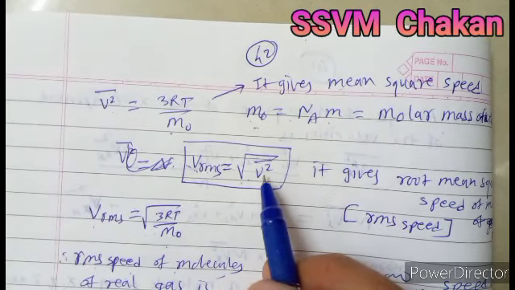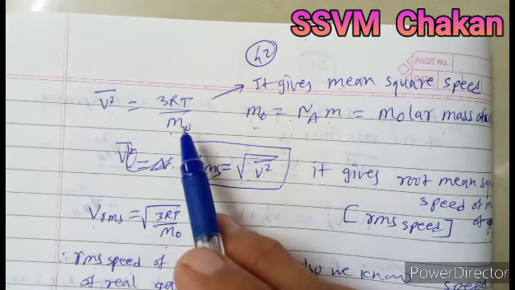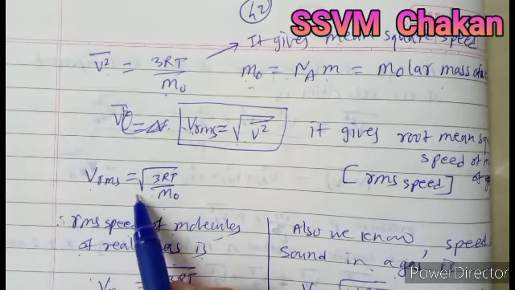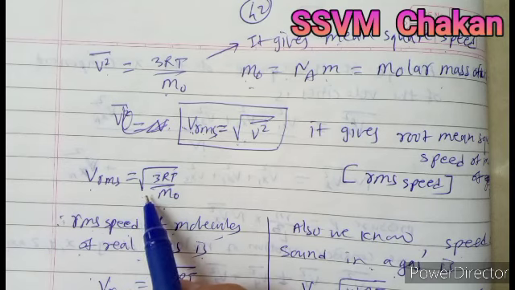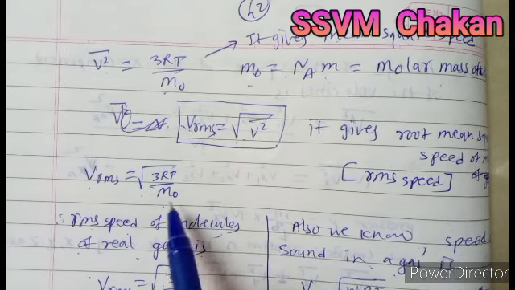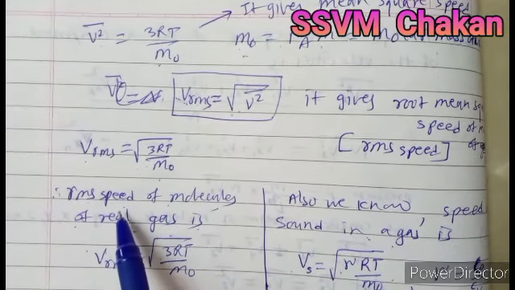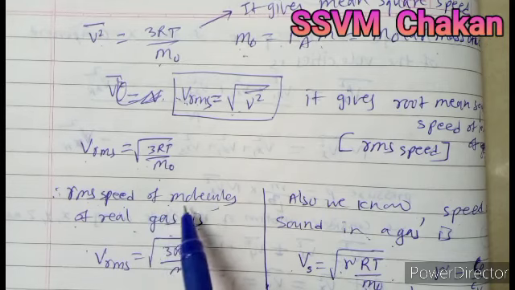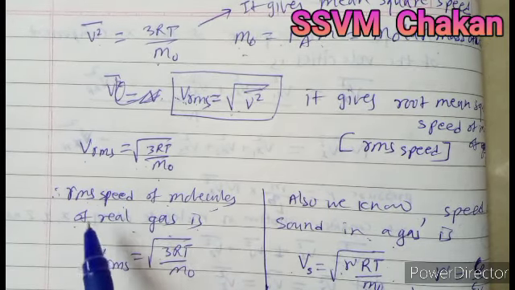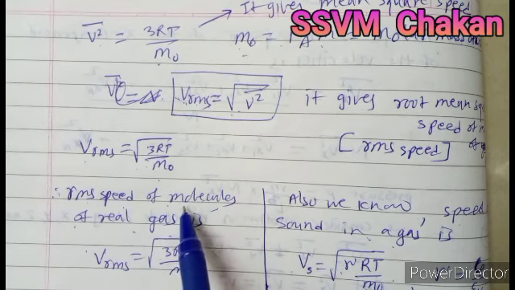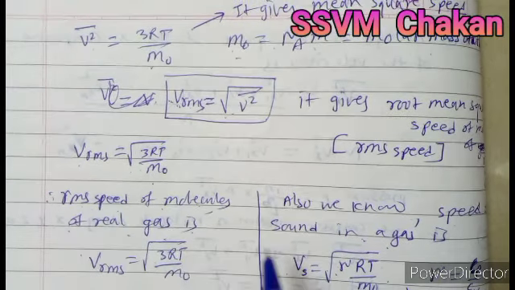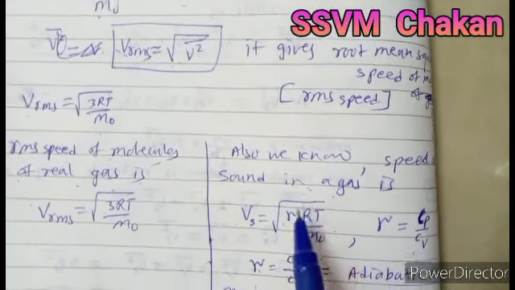After substituting V square bar as 3RT divided by m0, Vrms is equal to the square root of 3RT divided by m0. It gives you the root mean square speed of molecules of a real gas.